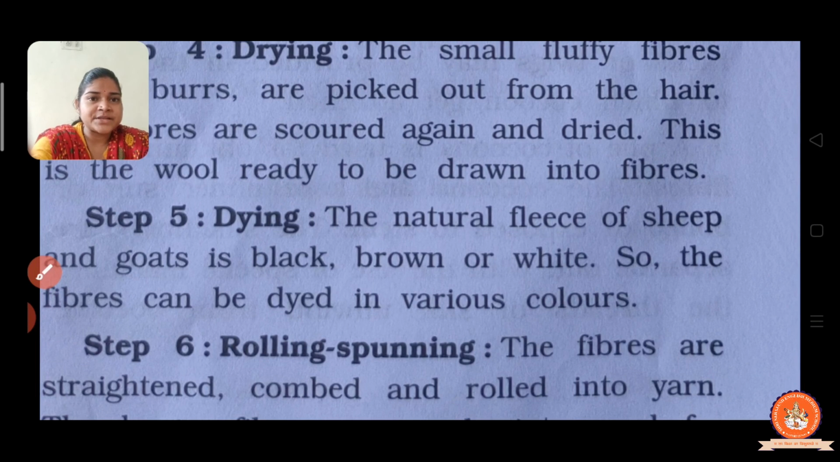Now the next step, step 5, is dyeing. You know very well the natural color of animals is black, brown and white, right? So the natural fleece of the sheep and goat is mostly black, brown or white. So the fiber can be dyed into various colors, because we wear different color sweaters. That's why we need different colors of wool, right? So the fiber can be dyed into various colors.